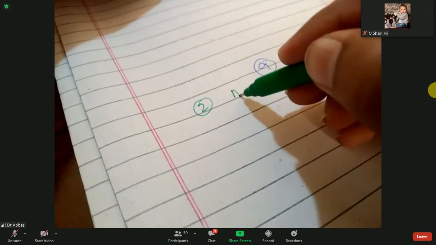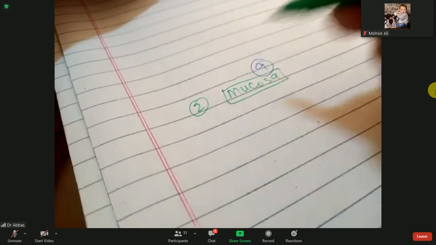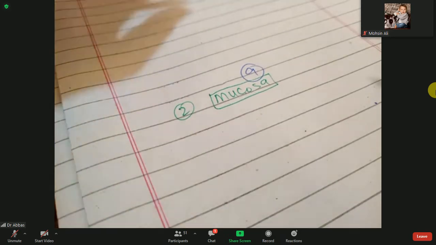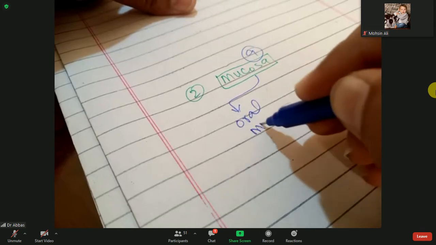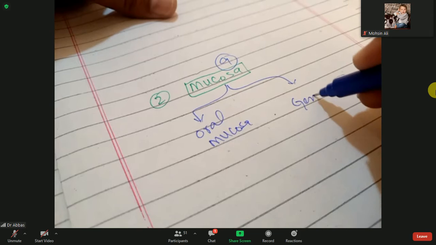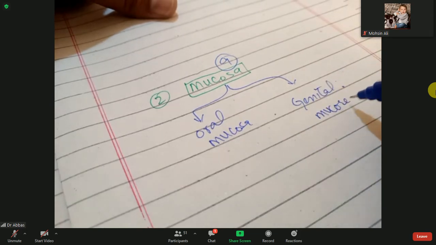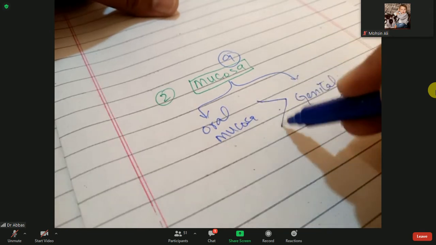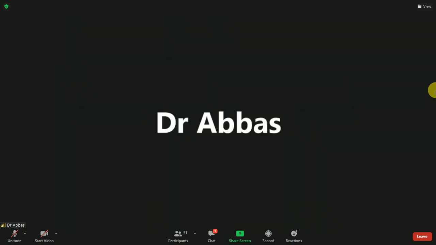I have already told you at the start of the lecture that oral mucosa is predominantly involved rather than genital mucosa. Both mucosae are involved, but the oral mucosa more so.